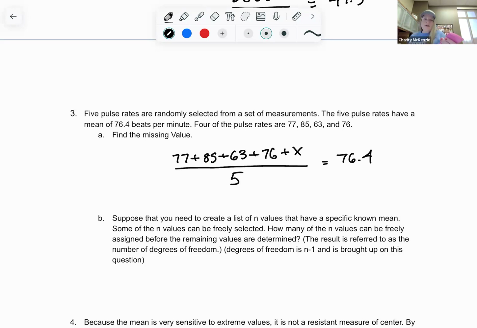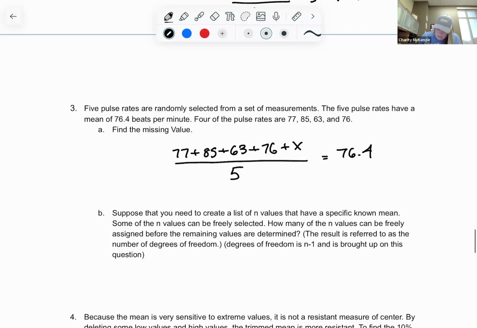Then I can take that 5, right? Because I'm adding up each number, dividing it by 5 because there's 5 of them, and it better give me that value. So I take that 76.4 and I times it by 5 at first. So then now I'm going to have 382, excuse me. So times the 5 up, right?